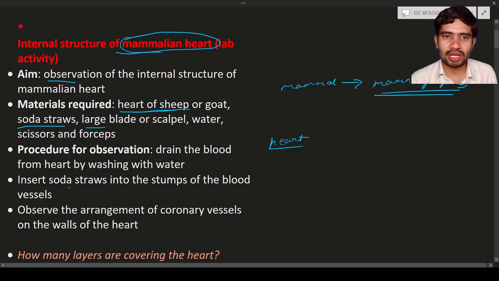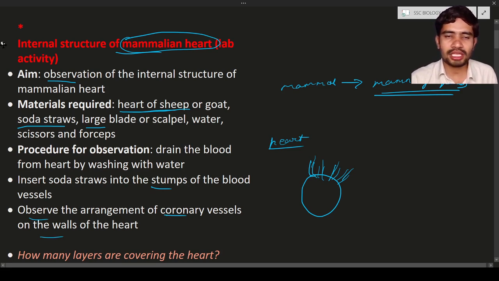Now insert soda straws into the stumps. From the heart, some blood vessels come out. In each and every blood vessel, put one straw. That many blood vessels are there. How many vessels there are, we will discuss in a moment. Next, observe the arrangement of coronary vessels on the walls of the heart and so on. This is our main aim and also the main topic of the experiment.